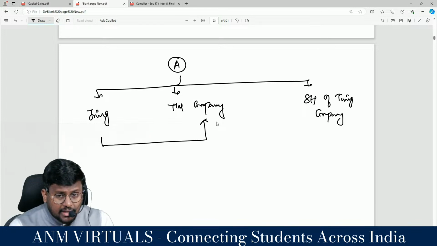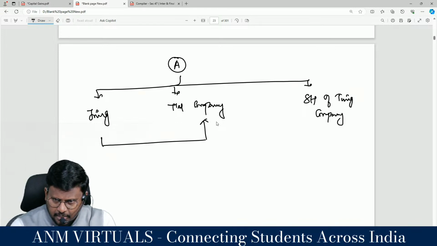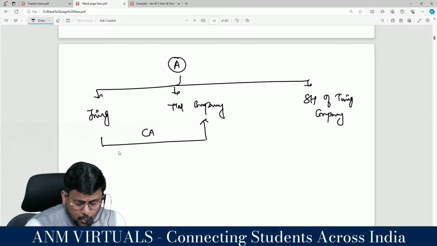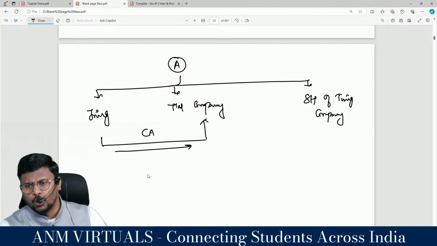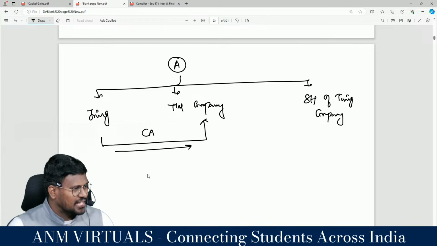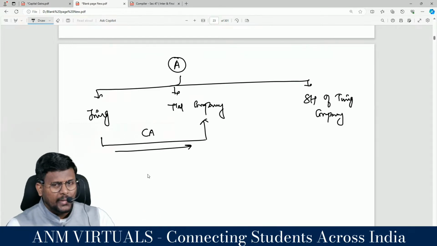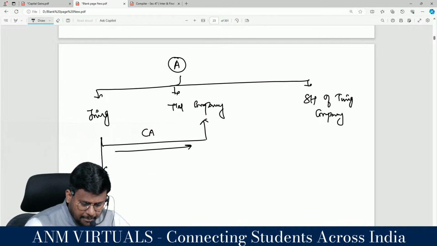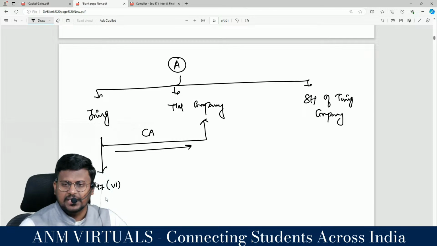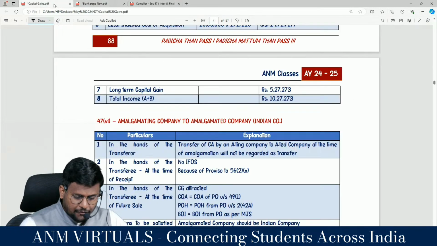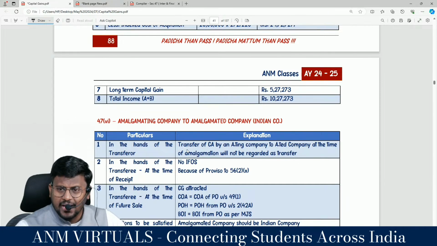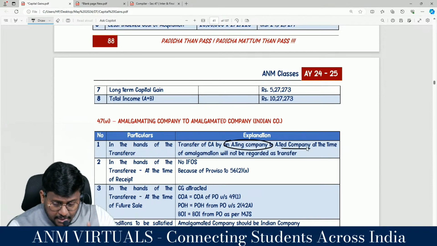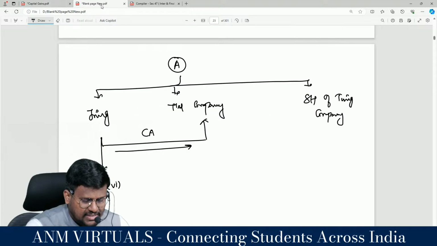So all the assets and liabilities of the amalgamating company will become whose assets and liabilities? So even the capital asset will move from the amalgamating company to the amalgamated company. It is actually a transfer. But this will not be regarded as transfer in the hands of the amalgamating company as per 47 clause 6. A transfer of a capital asset by any company to any company at the time of amalgamation will not be regarded as transfer. Correct?